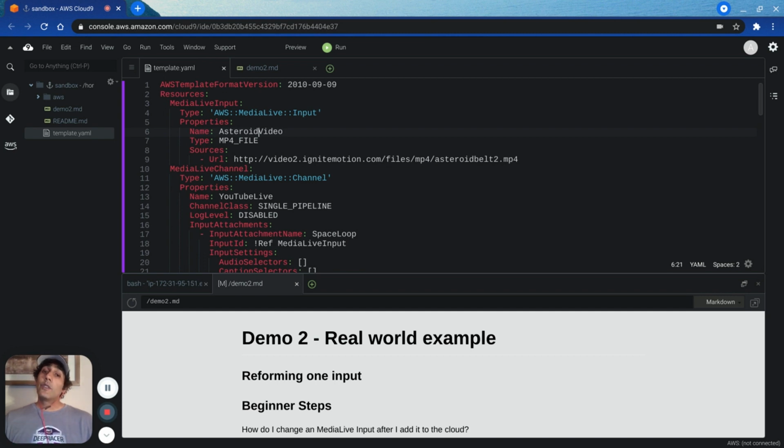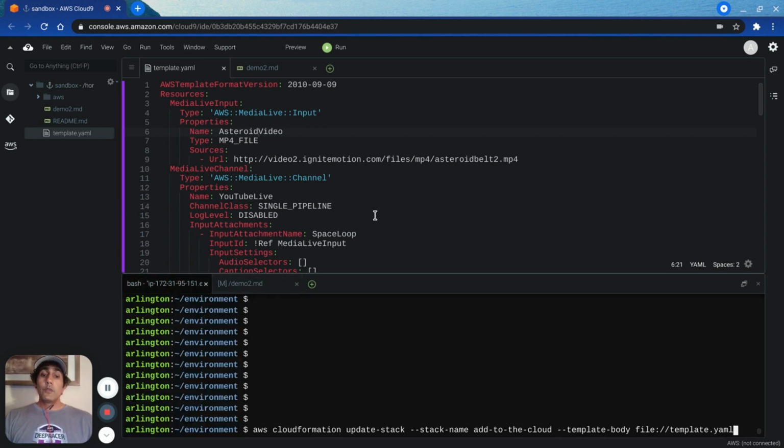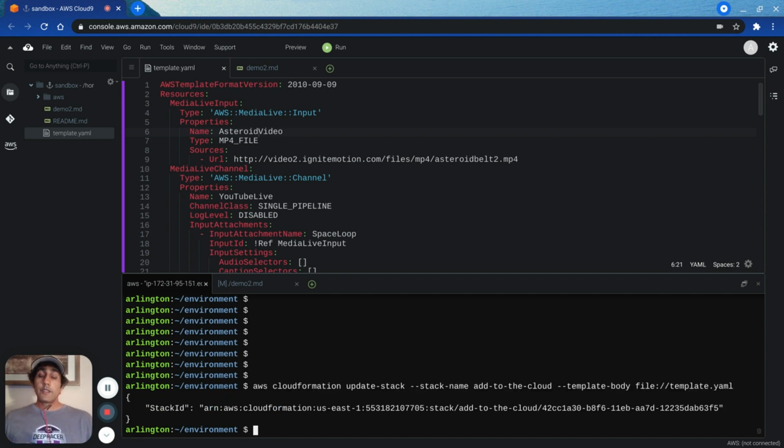Now I have to give this code to CloudFormation. I'm going to do that with the AWS tool, and I'm going to use the action update stack. There, I just gave the template code to CloudFormation in the cloud, and it's going to change the name for me much faster than I could do by hand. Now I did something really important. I changed the code, and then I asked CloudFormation to change the resource. So that means my template and my resources are in sync.